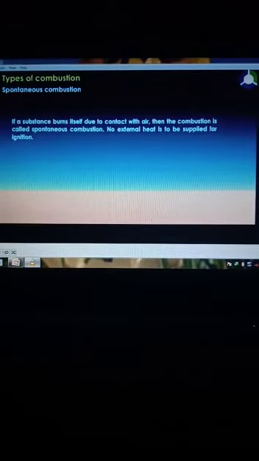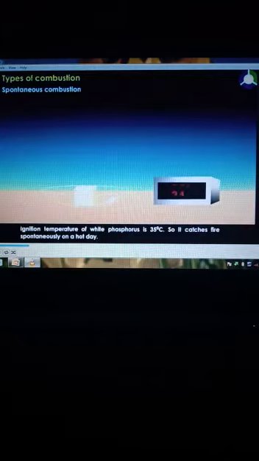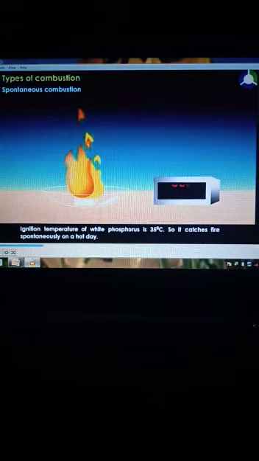Spontaneous combustion. If a substance burns itself due to contact with air, then the combustion is called spontaneous combustion. No external heat is to be supplied for the ignition. For example, phosphorus. Its ignition temperature is 35 degrees Celsius, so it catches fire itself on a hot day.